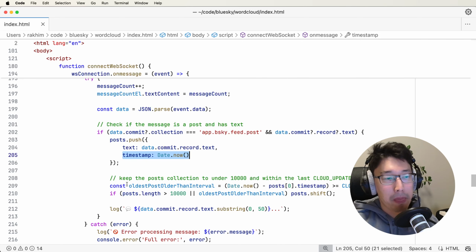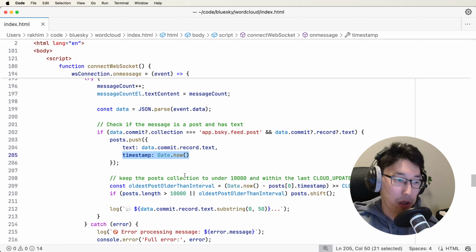And then I want to keep this posts collection from growing too much. So here I limit it to either 10,000 documents or just the last 5 seconds, whichever comes first.